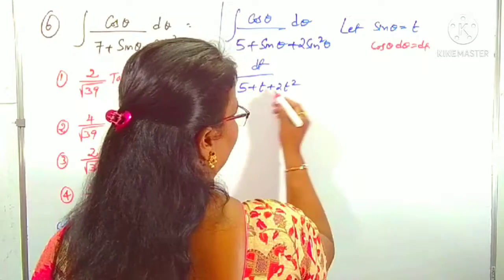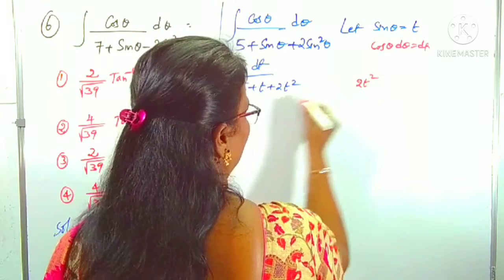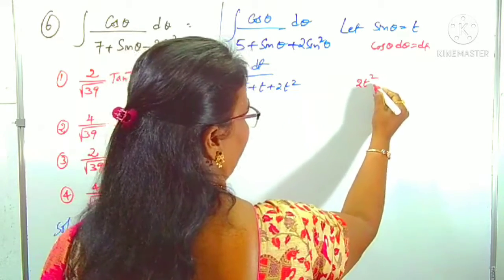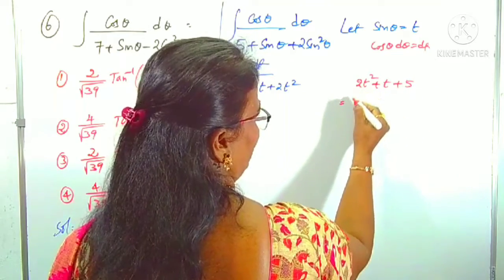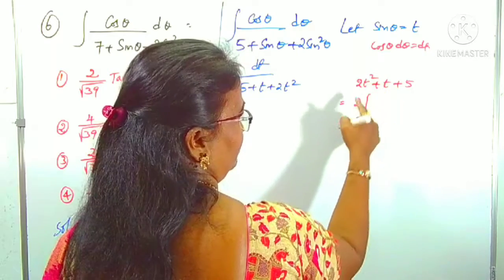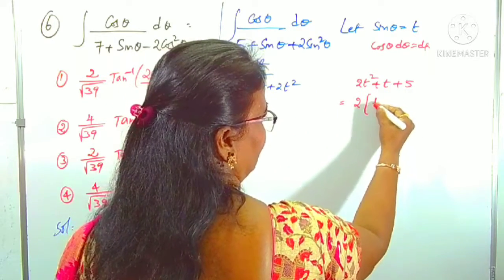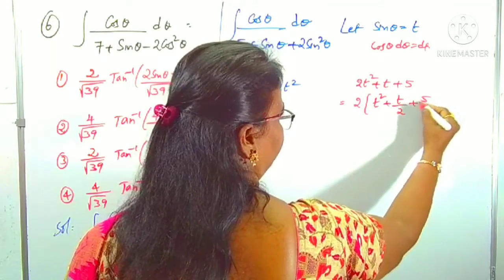If you don't, you can think about it like this. I'm writing first 2t square, the term must be like 2x square plus t plus 5. After that we can take 2 common. We have to convert the t square term so that the quotient should be 1. Taking the 2 common, what is left over? t square plus t by 2 plus 5 by 2.